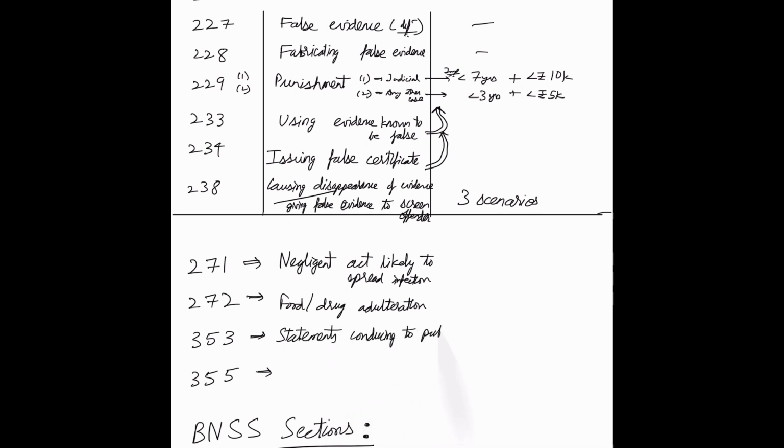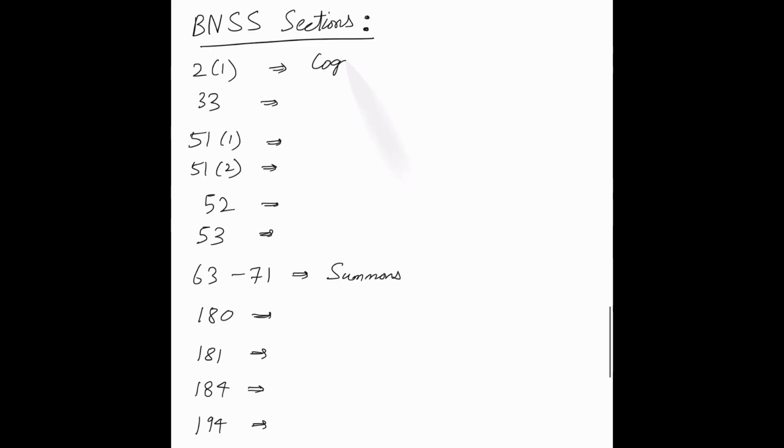Now a few other sections that have been asked on and off. 271 deals with the negligent act likely to spread infection. 272 deals with food or drug adulteration. 353 deals with statements conducive to public mischief, and 355 deals with misconduct by a drunken person which could lead to imprisonment for less than 24 hours.